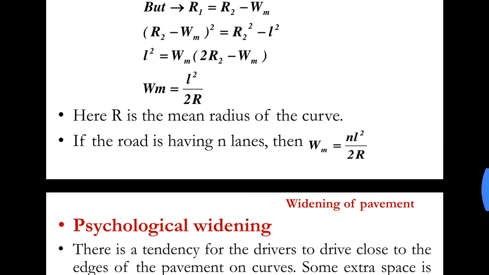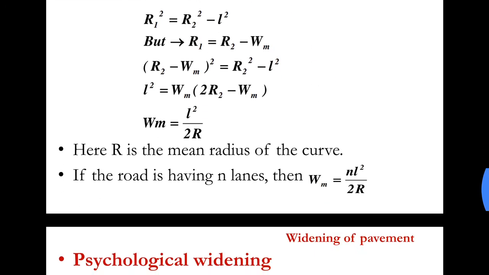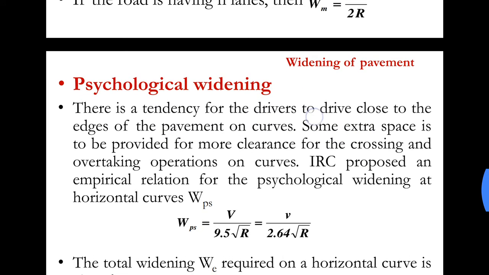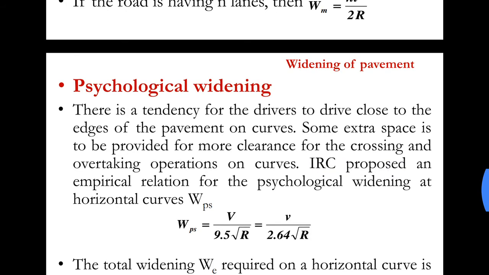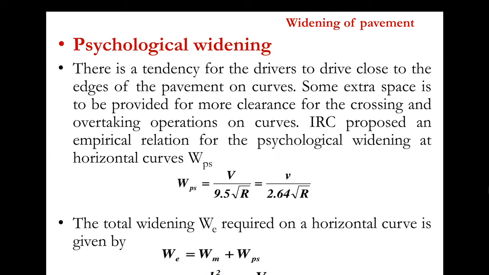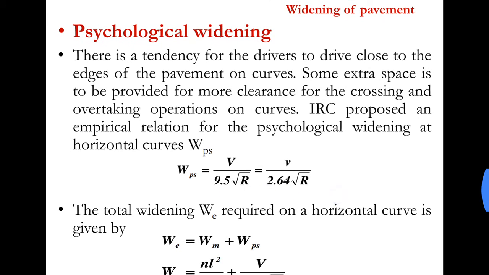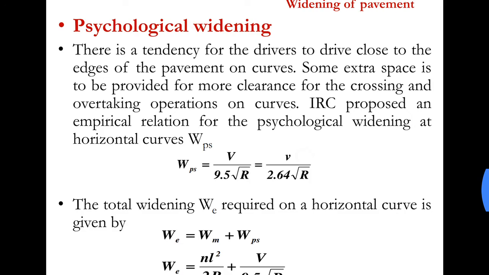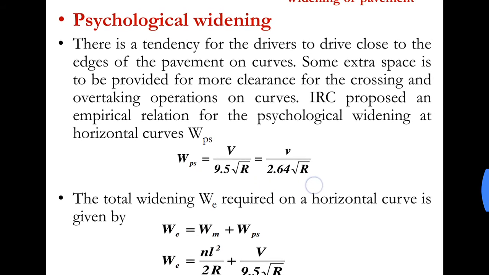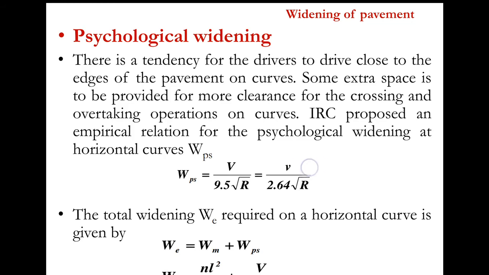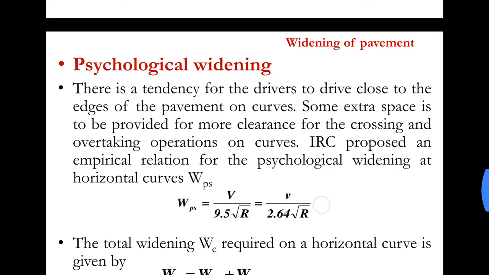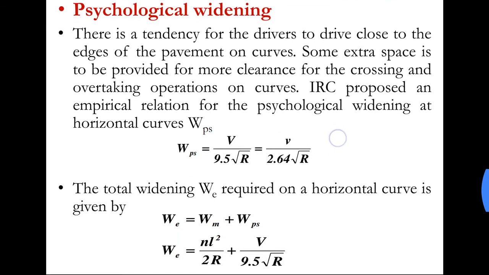Unlike the mechanical widening where we derived the formula, for the psychological widening, which is due to driver characteristics and human tendencies, IRC has given an empirical relation: WPS is equal to V divided by 9.5 root R. This relation is used when V is in kmph. WPS is equal to small v divided by 2.64 into root R when v is given in meters per second.